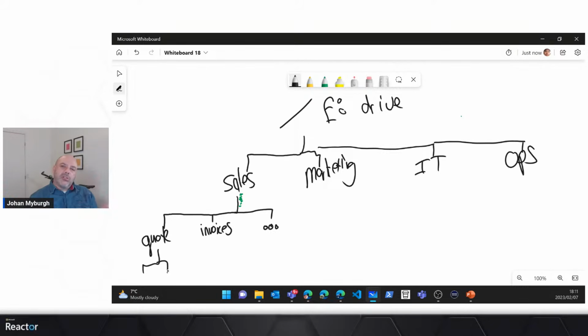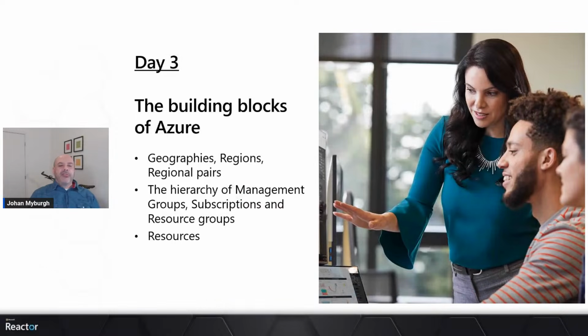It's a hierarchical structure that gives you room to grow, right? And Azure is no different, right? I can think, for example, of tools like SharePoint. There's a structure there. I can think of something like Exchange, Microsoft Exchange. There's a structure there, right? If I think of something like SQL Server, there's a structure. There's the instance, the databases. In the databases, there's tables, just as an example.